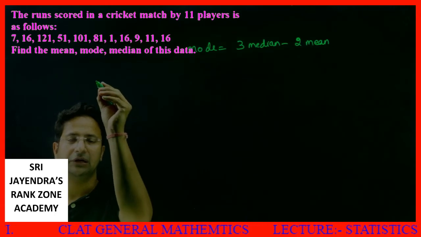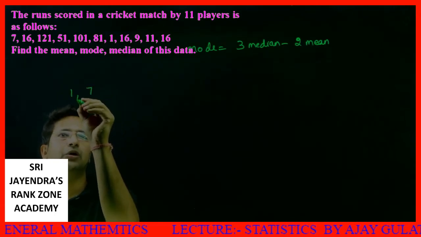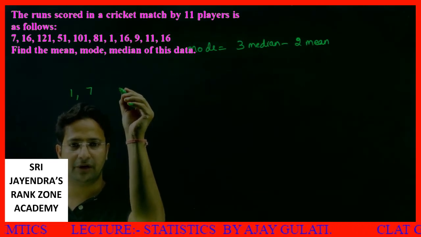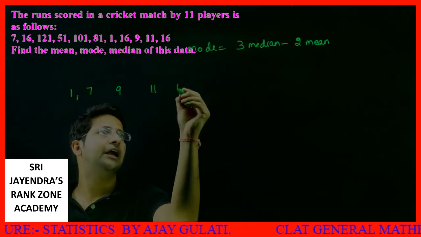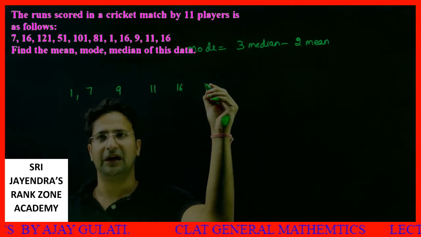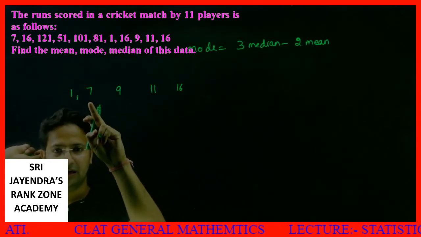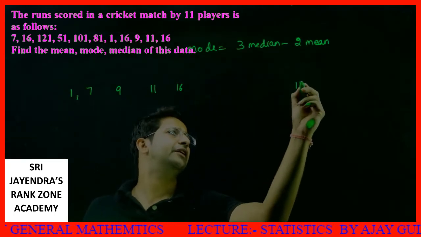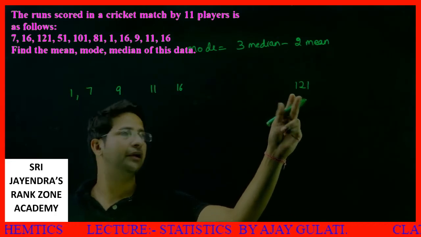First of all, 1 is the smallest value. After 1 we have 7. After 7 I look for a value 9. Then I have a value 11. Then a value 16. After 16 there is a value far away, let's say 121. Then we have 51.